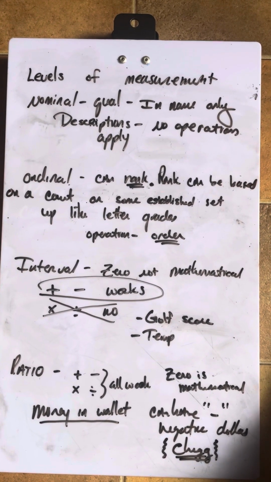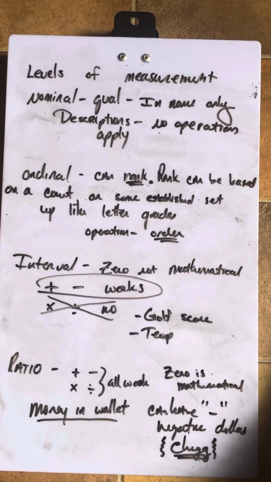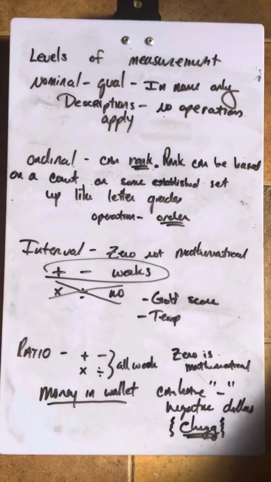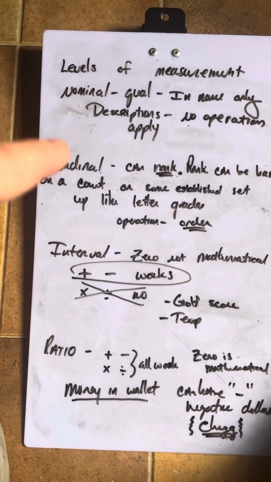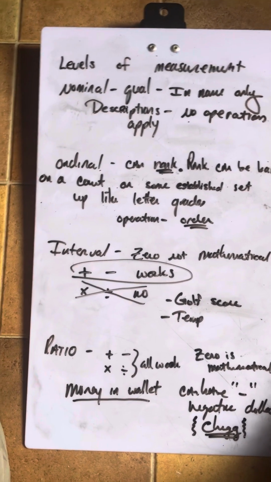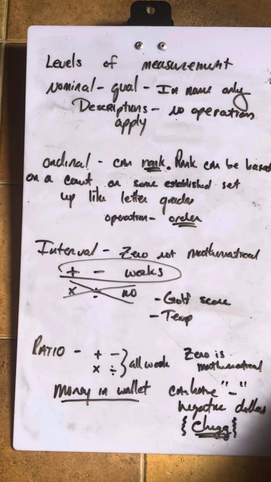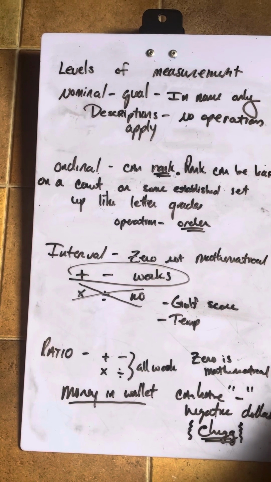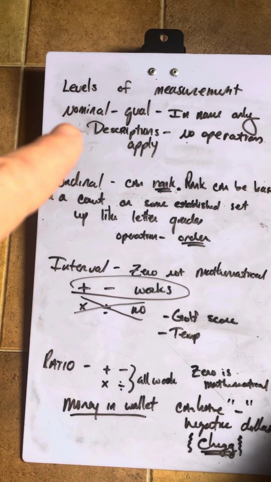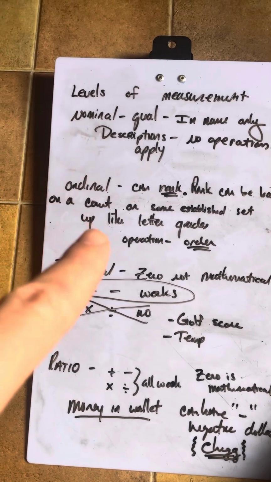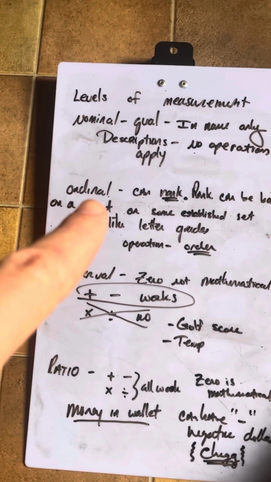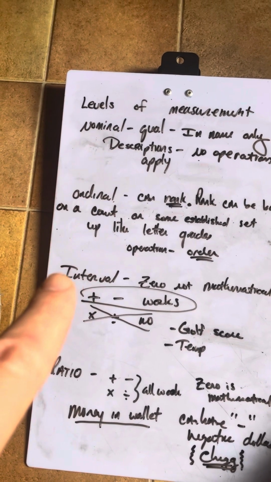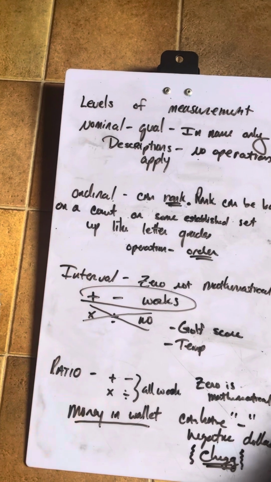So we're now talking about levels of measurement. And there are 4 levels of measurement. We have nominal, ordinal, interval, and ratio. And they basically grow in levels of complexity. And let me just say, nominal is qualitative only. Ordinal can be qualitative and quantitative, depending on how it gets used. Interval is quantitative and ratio is quantitative.